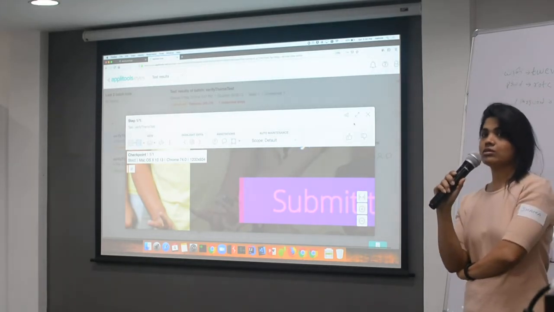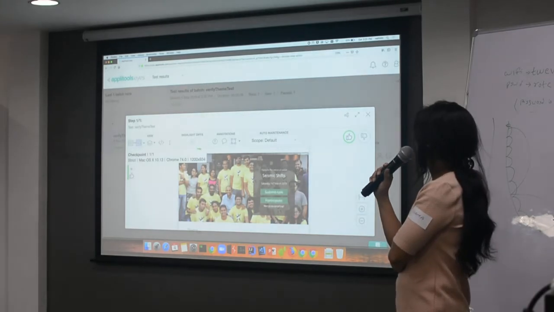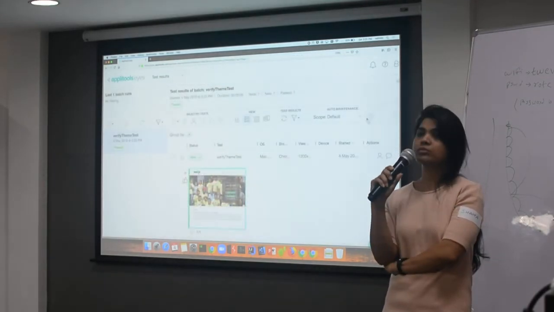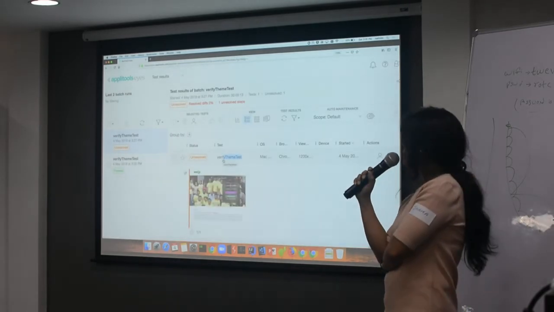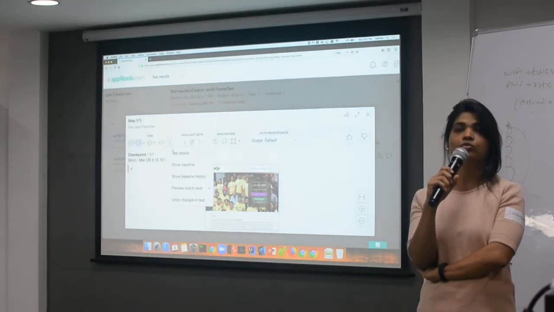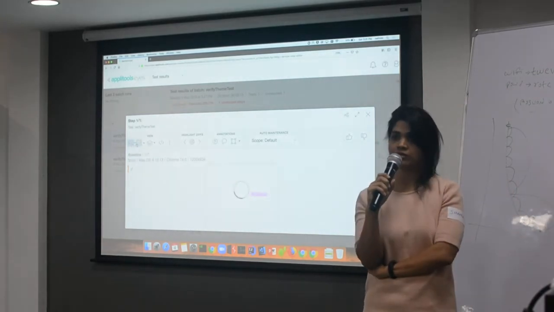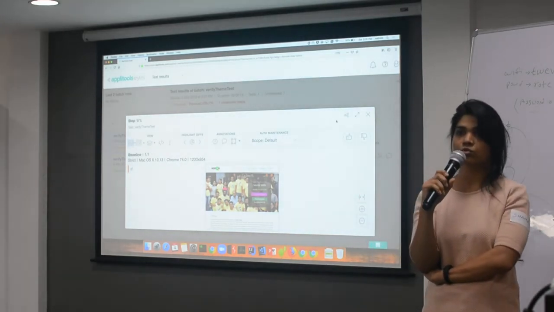So this is where the test maintenance I was talking about comes into the picture. If you have 50 test cases failing just because of this, they will simply be marked as unresolved. With one click, when you approve that, it updates the base image for all 50 test cases, and you don't have to do it again and again for all the 50 test cases that failed for one reason. That is where it gives you another leverage.